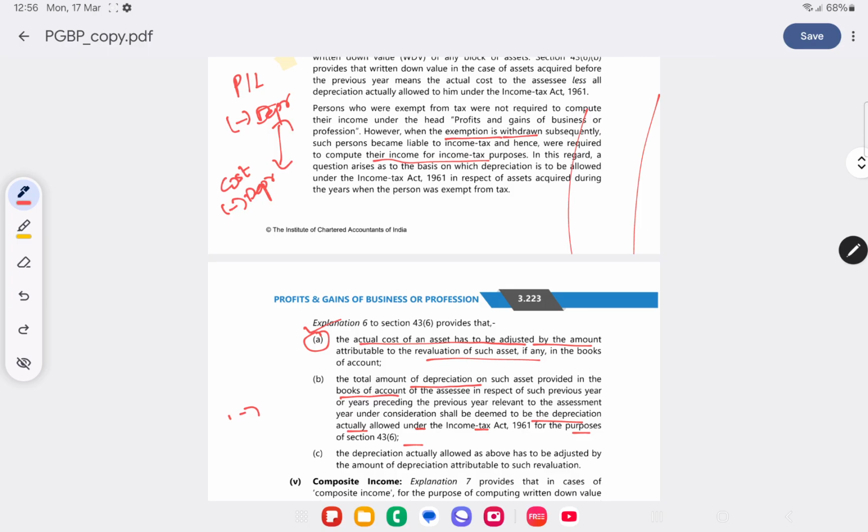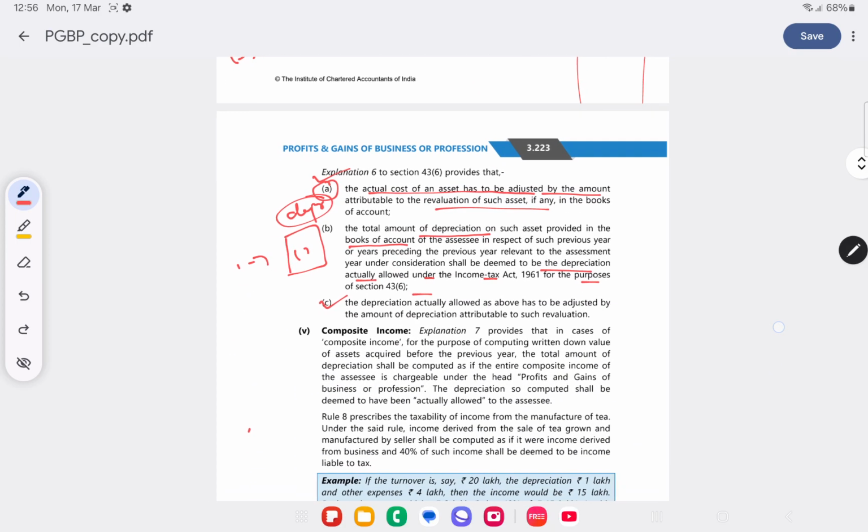The depreciation actually allowed as above has to be adjusted by the amount of depreciation attributable to such revaluation. So depreciation on such revaluation should also be adjusted, and we have to maintain books of account as if we are subtracting the depreciation, and we need to calculate the WDV.